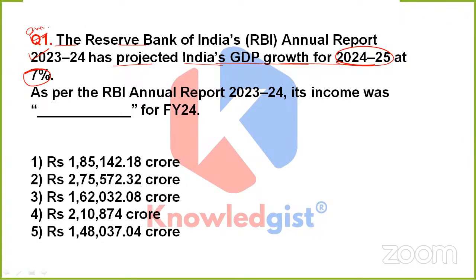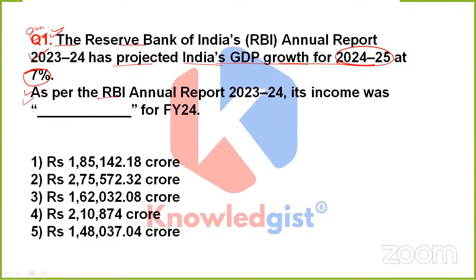In our previous session also, we have covered this question, where we studied that RBI's annual report for 2023-24 has projected that India's GDP growth for the financial year 25 is going to be at 7%. Now, what is this question asking?